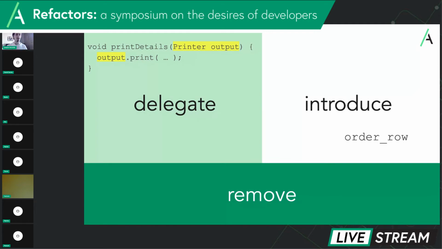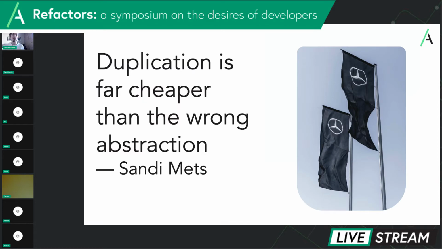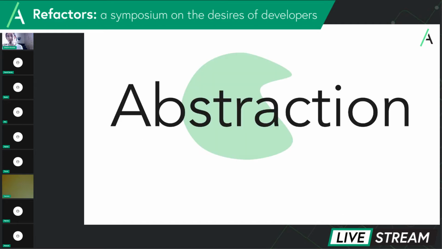Here we come up with a name for something that otherwise had a different name or no name at all. And the third one is removing, which is basically the inverse of the last two, where our previously held abstraction does not conform to our new understanding. So we remove the middleman, we remove impossible code paths, and we move away from one abstraction. As you can see, they all revolve around the idea of an abstraction.